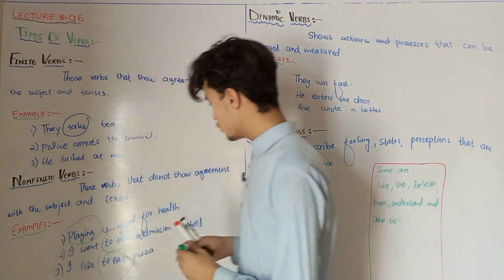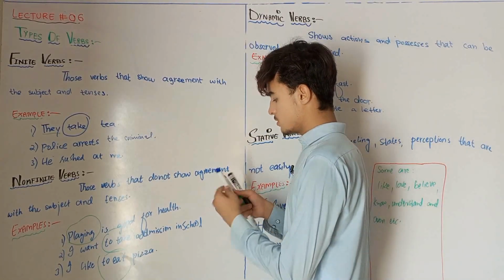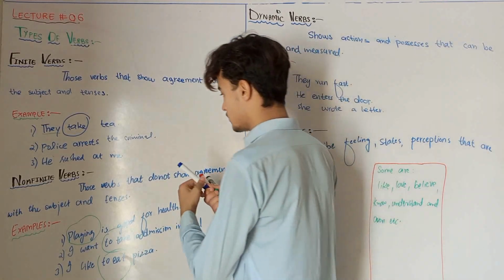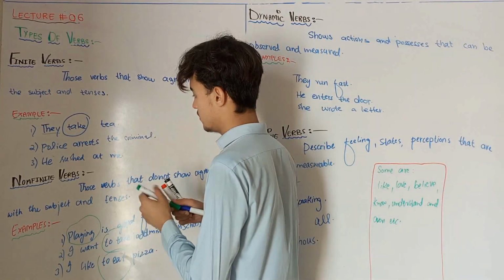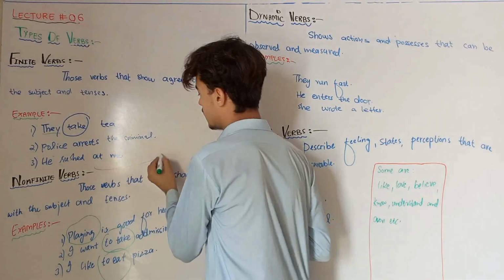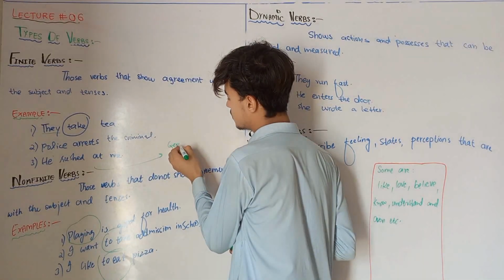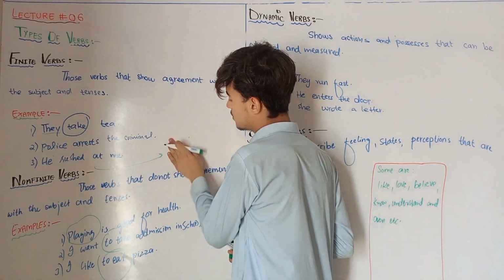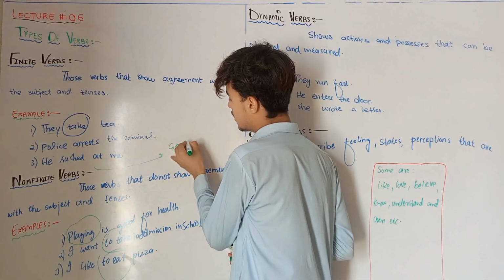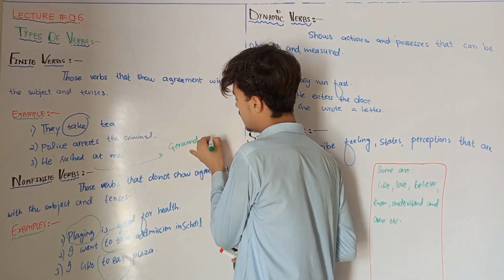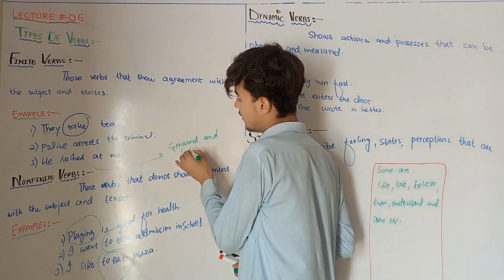a non-finite verb. Actually, non-finite verbs are gerund and infinitive.